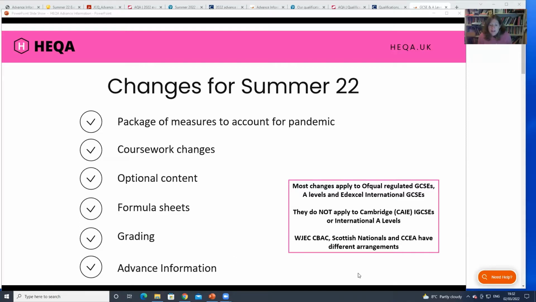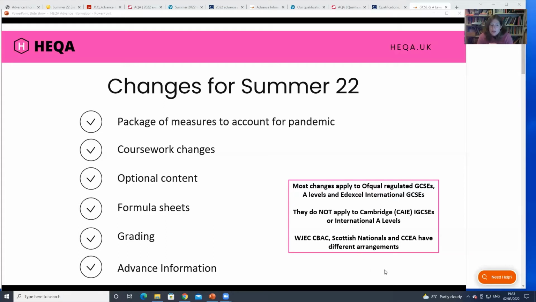And the first thing to say is that the changes that we're talking about here all apply to the Ofqual regulated GCSEs and A-levels. So those are the standard English ones. If they say GCSE, they're AQA, OCR, Edexcel, and WJEC Eduqas. Because those are all regulated by Ofqual, they have the same sets of rules that they follow, and they're also known as the JCQ boards. So you'll see things from both Ofqual and JCQ.